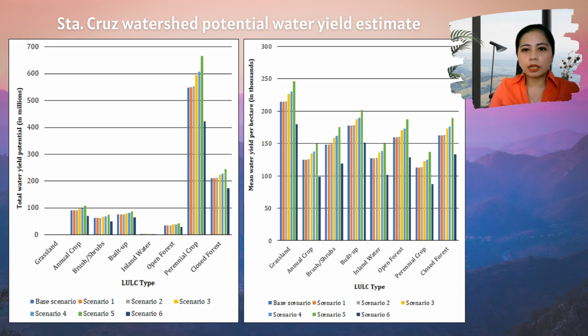However, if we take a look into the mean water yield per hectare, it has the most volume, which can be attributed to its location, which receives one of the most rainfall. Built-up area comes next to grassland.